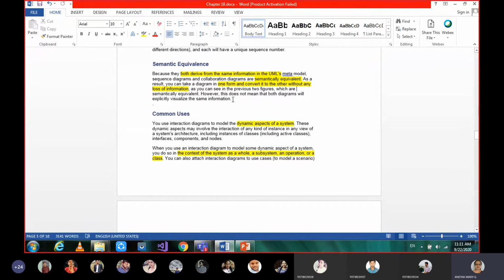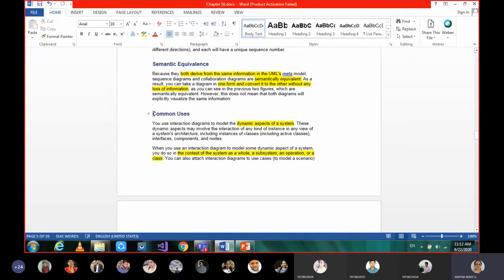In other words, we also call these two diagrams isomorphic. Isomorphic means they are just like mirror images. If one is there, the other can be generated, and vice versa.